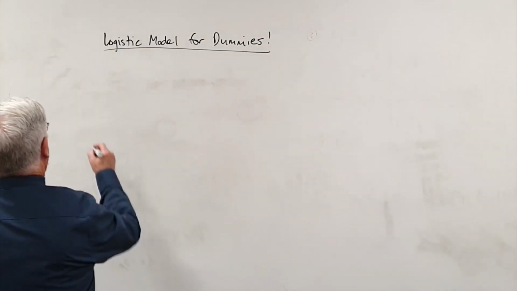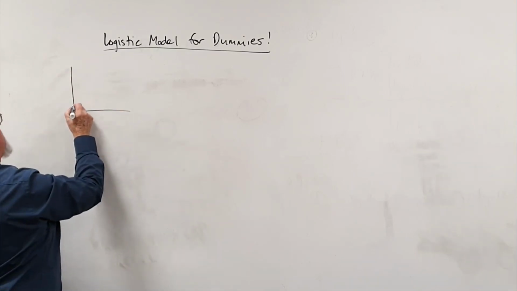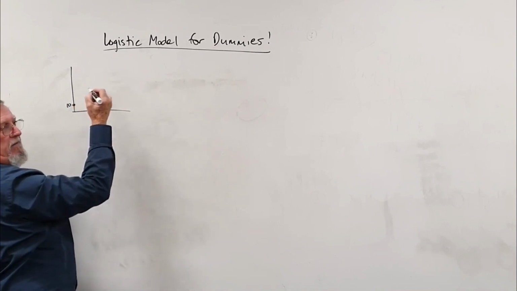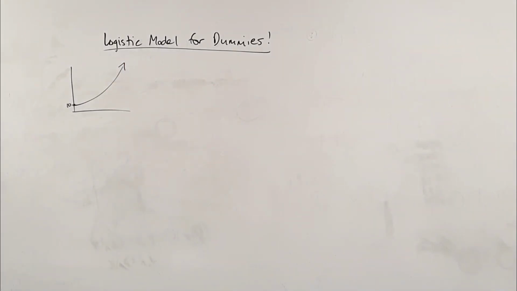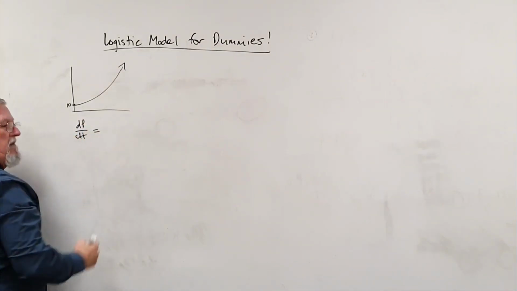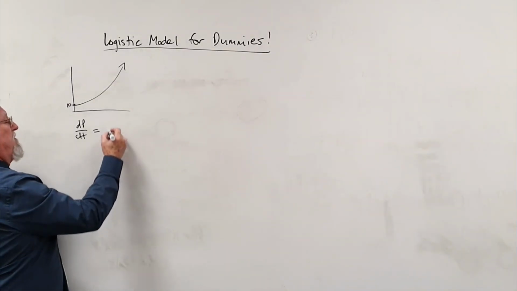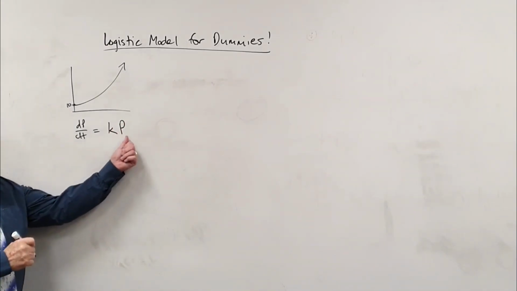So let's talk about, first of all, if we had population growth anywhere, any time, you might start with 10 people or whatever it is you've got, or 10 insects, anything, and you're expecting it's going to go like that. What's that called? Exponential growth. And the rate of change of that is what? Well, which way do we write it? We write it usually as kP, a factor of the population.